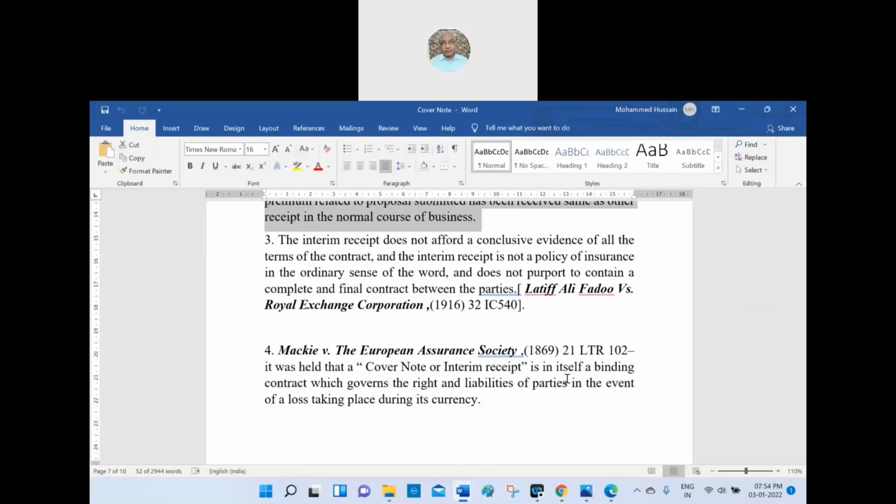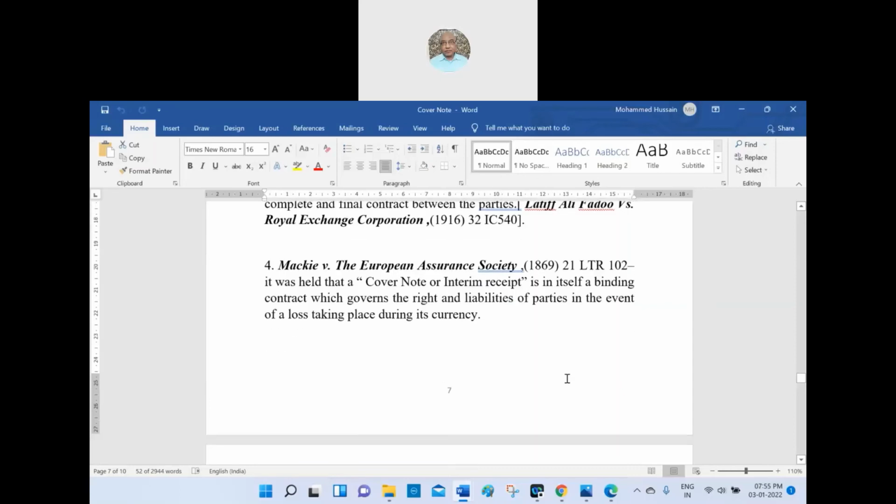Can the cover note be signed by the agent? No, sir. Generally the cover note will not be signed by the agent. It will be signed only by the insurer, but a receipt can be given by the agent, if you give in the premium. Yes, sir. So what they said is, certain terms and conditions are not specially made, that is not the final one, it is only the interim relief. At any time the insurance company may reject it, at any time the insurance company may accept it, even though it received the premium. Is it clear?